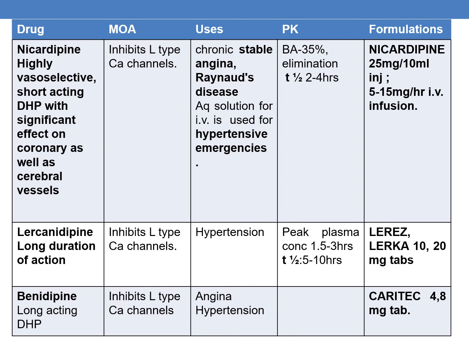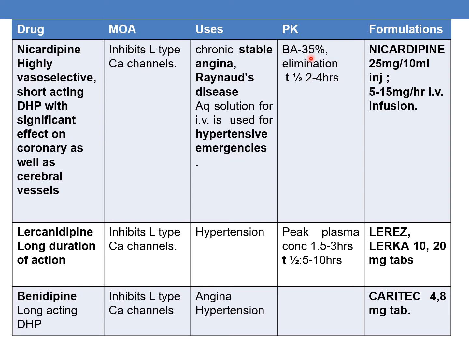The next drug is nicardipine. It is highly vasoselective and it is a short-acting DHP with significant effect on coronary as well as cerebral vessels. The mechanism of action is it inhibits L-type calcium channels, and the uses are for chronic stable angina, Raynaud's disease, and even aqueous solution of IV is used for hypertensive emergencies.